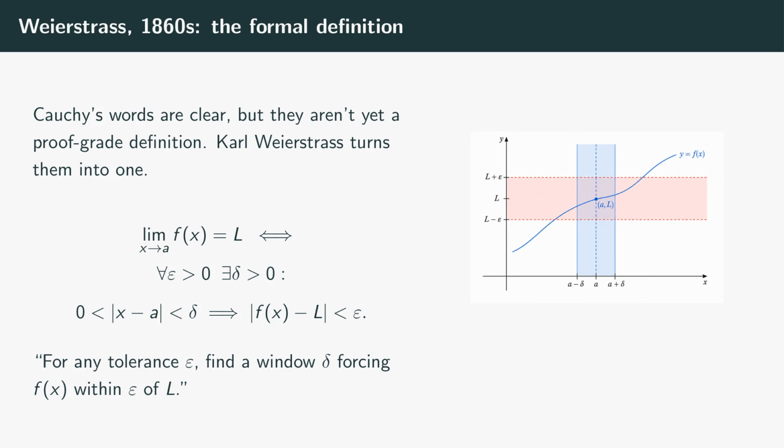Let me say the same thing once more in symbols. Because every piece earns its place. For all epsilon greater than 0, there exists delta greater than 0, such that whenever the distance from x to a is positive and less than delta, the distance from f of x to L is less than epsilon. Every theorem in calculus is, somewhere underneath, an epsilon-delta argument.